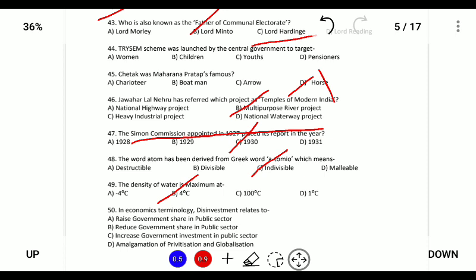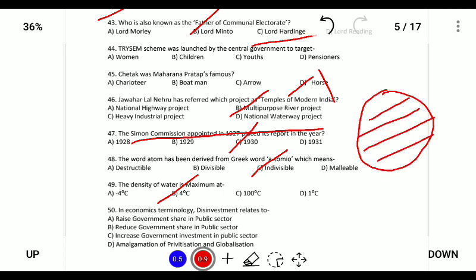Next, in the economic terminology, this investment relates to. So what is this investment? For example, this investment is a process in which a government sells off the shares of its company for financing its deficit budget. So in short, it means selling off some part of the government share. So this is option B, that is decrease in government share in public sector.